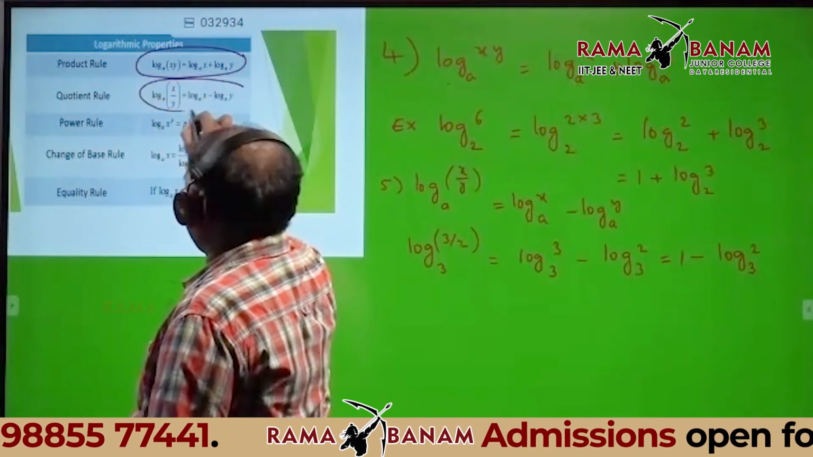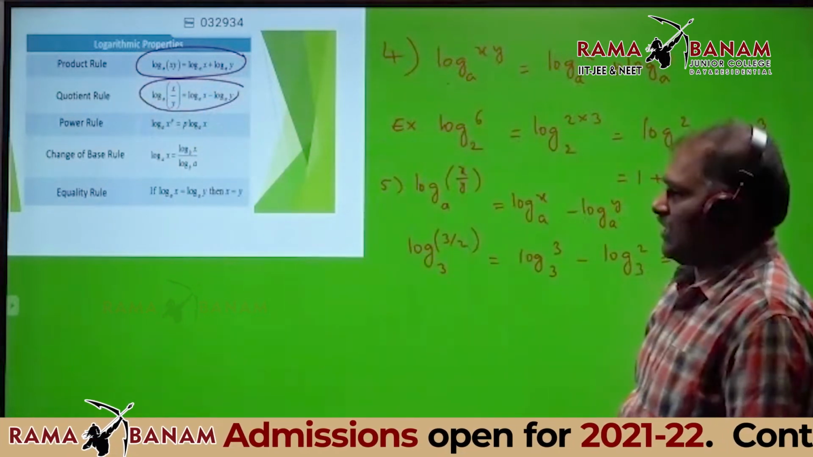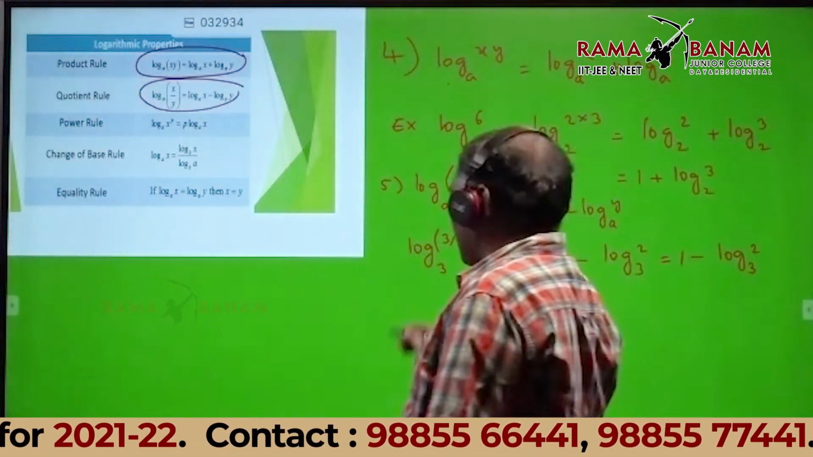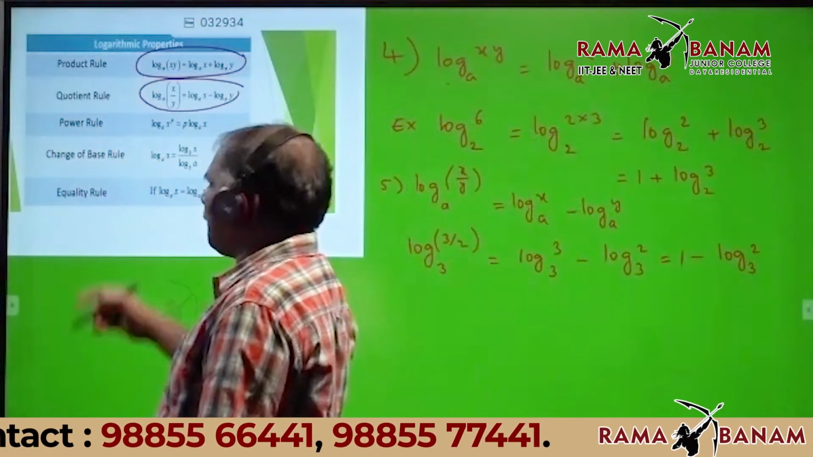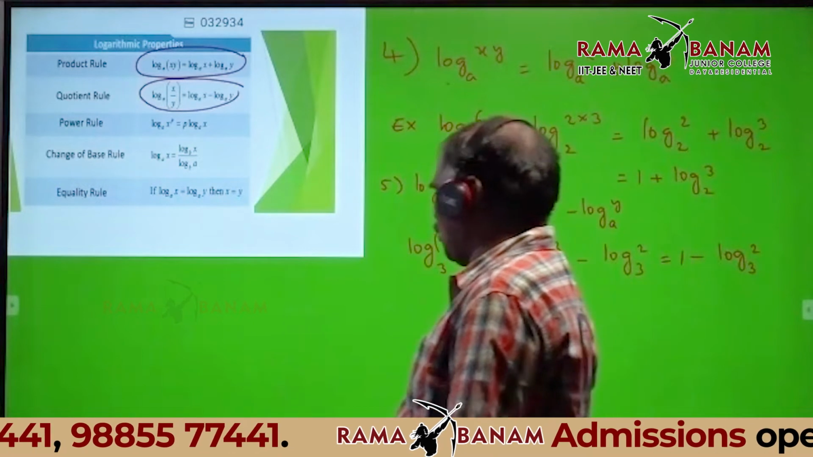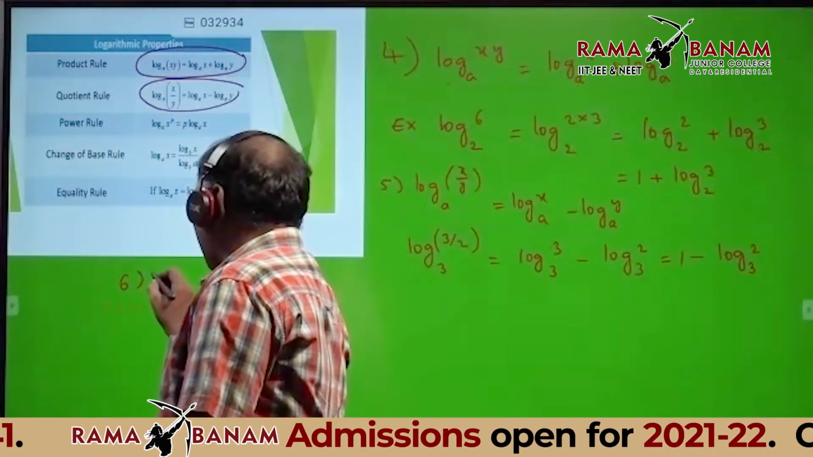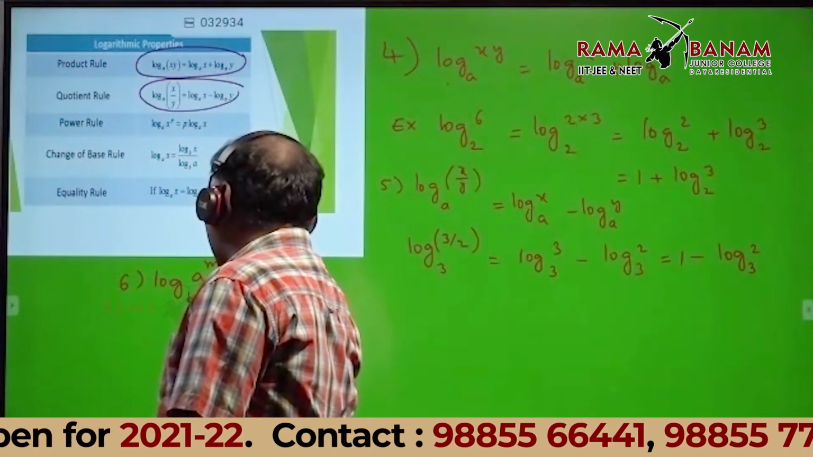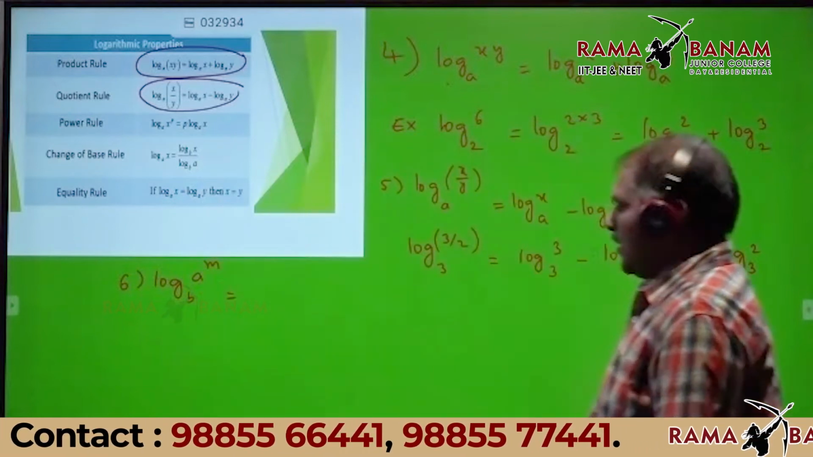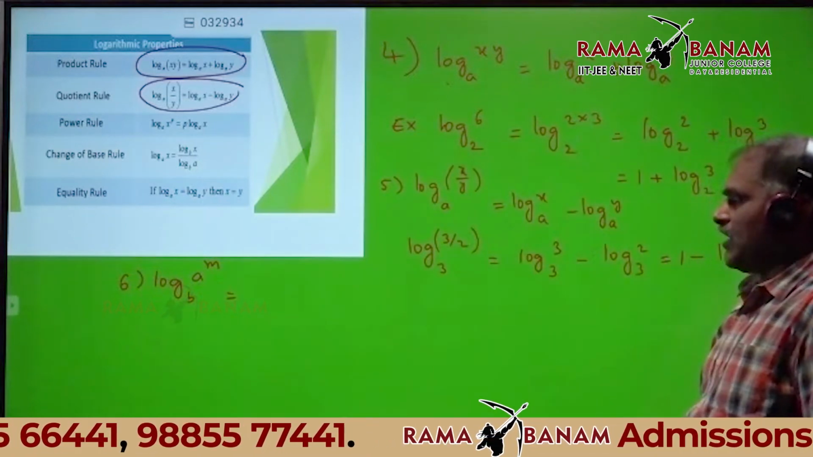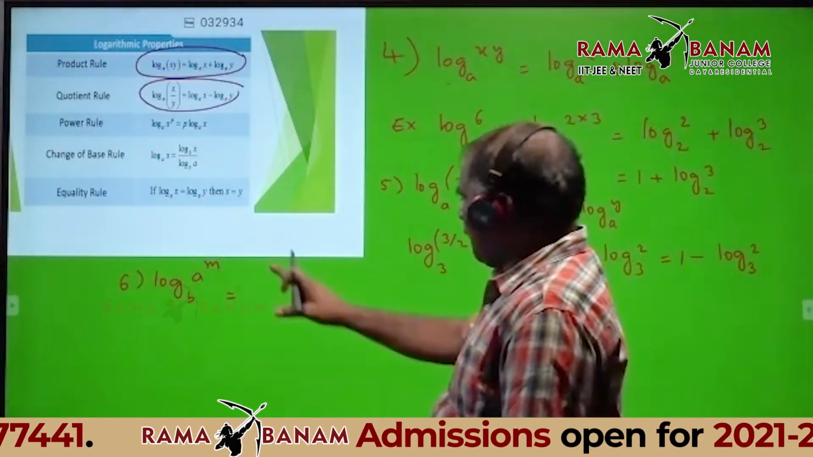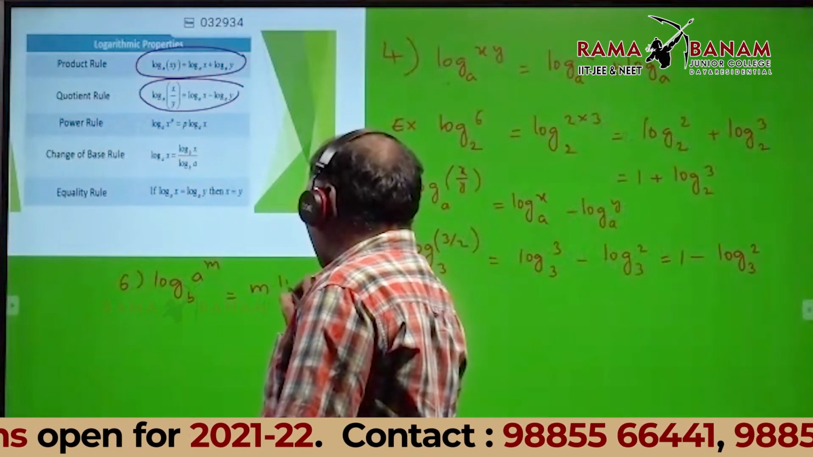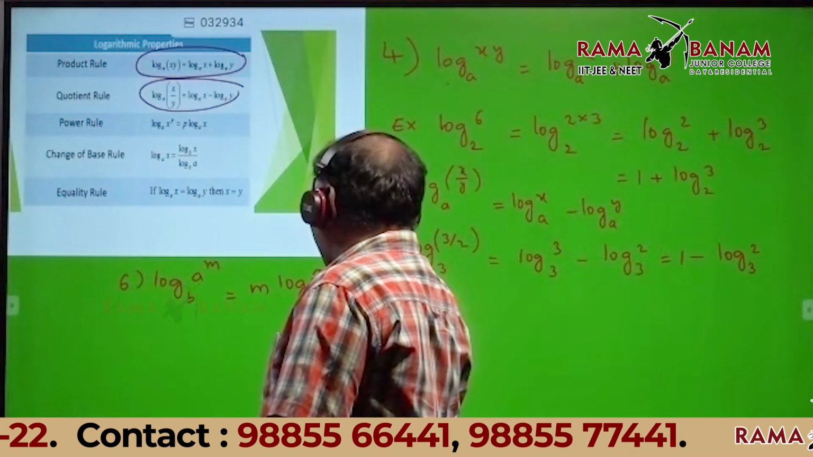Second property, that means fifth property is there. In the sixth property, listen. What is the property that is called a power rule? Observe here. Logarithm of a power m base b: when power again power will be there, what can be written in logarithm? m into log of a base b.